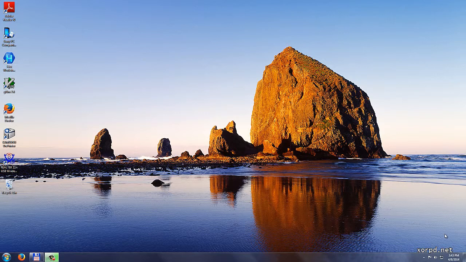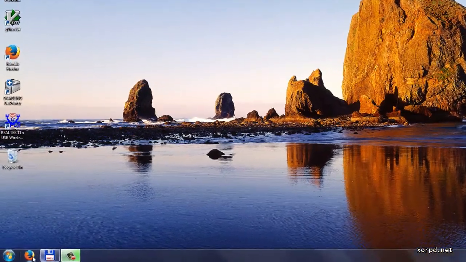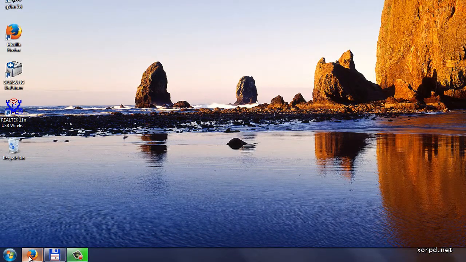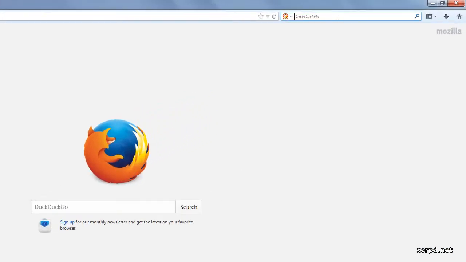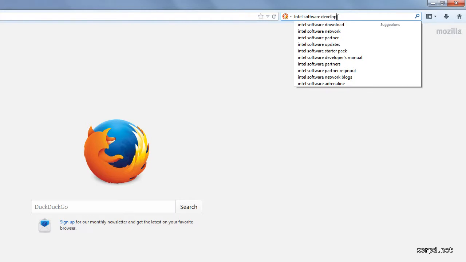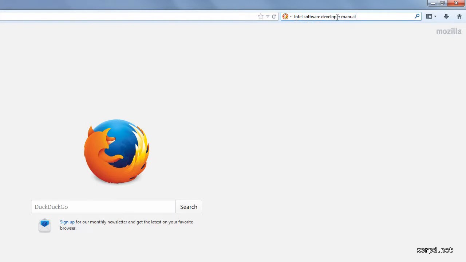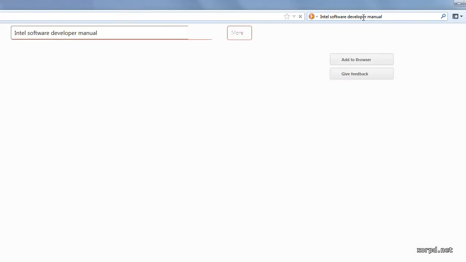We begin with Intel's manual. First I open my browser, which is Firefox. Next, I am going to search. I search for the following string, which is a very good bet: Intel Software Developer Manual. Then I press the return key.